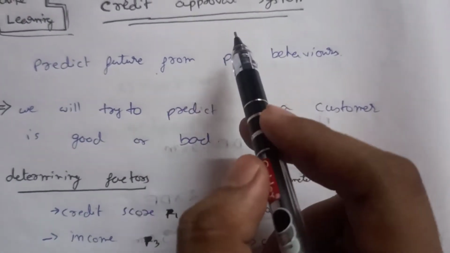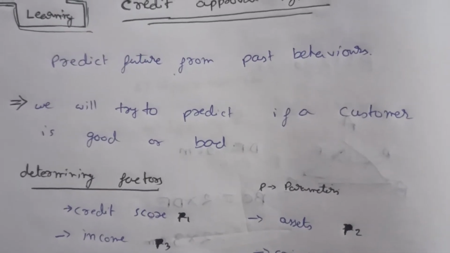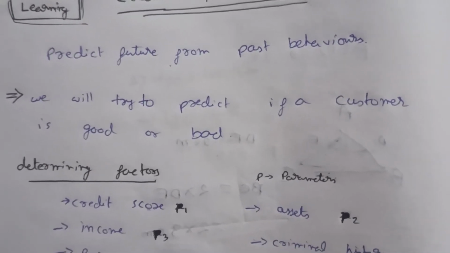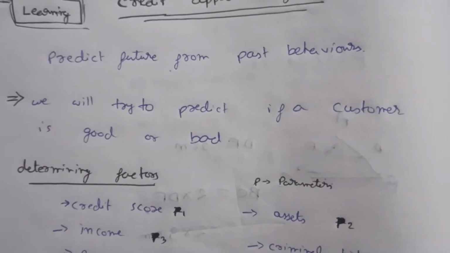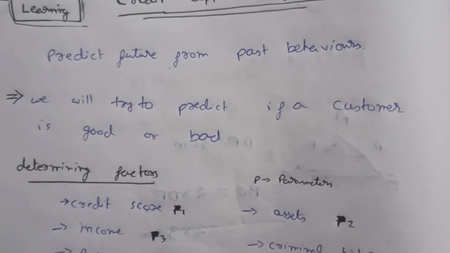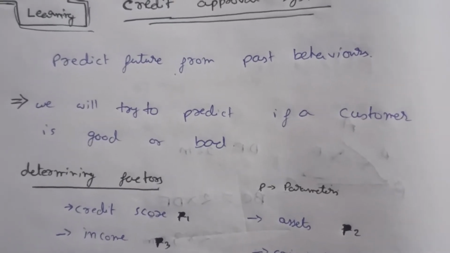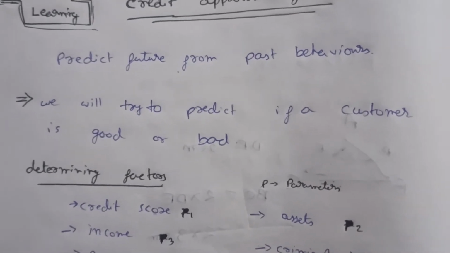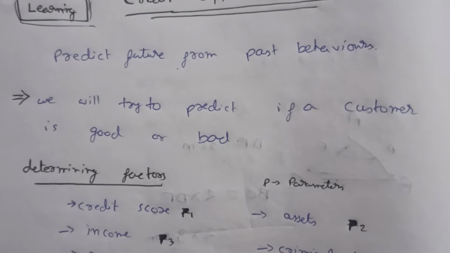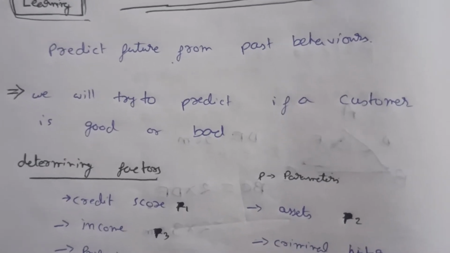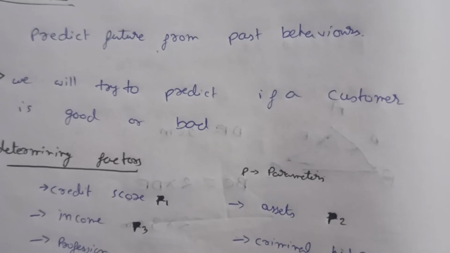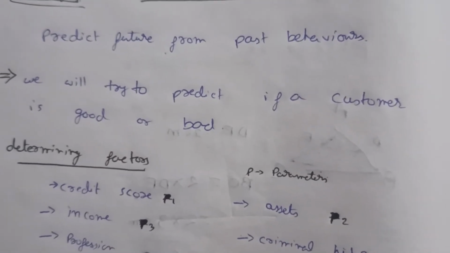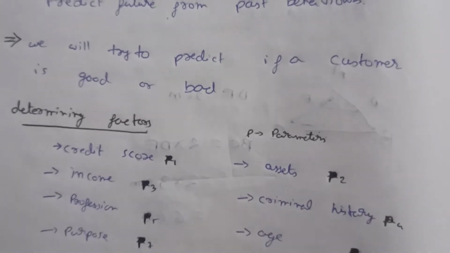Suppose I am in a bank and I need to decide if a customer is good or bad. Some customer is asking for a loan from our bank and I am going to decide if we should give the customer the loan or not, because the customer may or may not return our money. So how to guess if the customer is going to return our money or not? We are going to decide from the past behaviors of some other customers. We have details of our past customers, and what are the parameters through which we are going to decide if the customer is good or bad?